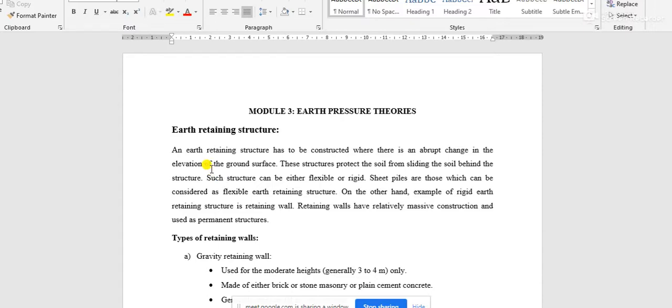Now, a retaining structure may be rigid or may be flexible. I think I should note this down: a retaining structure can be rigid or can be flexible. Flexible retaining structures are sheet pile walls. In the old syllabus there was a chapter on the design of sheet pile walls, but in your case sheet pile walls have been eliminated from the syllabus.